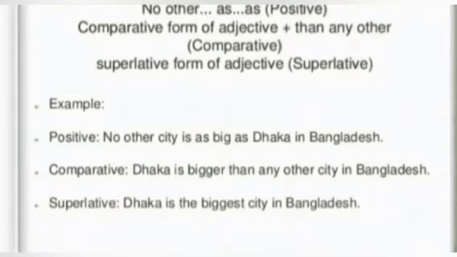Comparative, it will be Dhaka is bigger than any other city in Bangladesh. You can see bigger is used, then it is than. So what we are using here: comparative form of the adjective, then than. And finally superlative: Dhaka is the biggest city in Bangladesh. Here what we have used: biggest, the superlative form of the degree or adjective, then the noun.